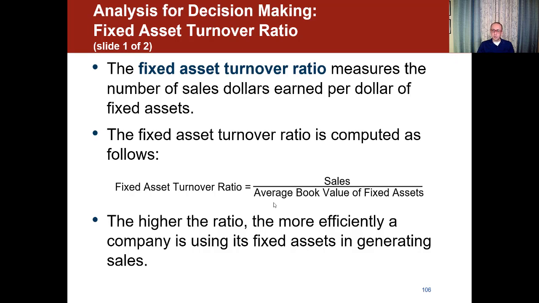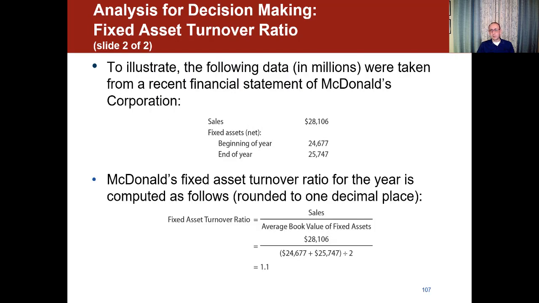The higher the ratio, the more efficient the company is using its fixed assets in generating sales. So in this case, we always prefer to have a higher turnover ratio. So let's see an example here. The following data in millions were taken from a recent financial statement of McDonald's Corporation. They have 28, let's say, $1 billion. I'm sure this is a $1 billion value. Beginning of year fixed assets were 24.6 billion. End of year 25.7 billion.